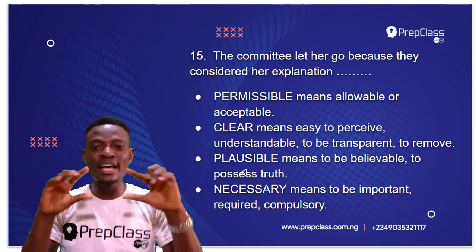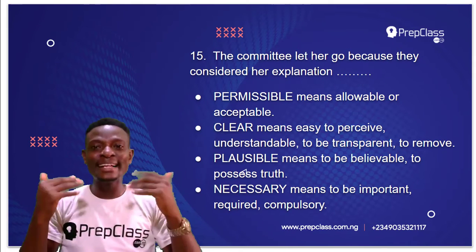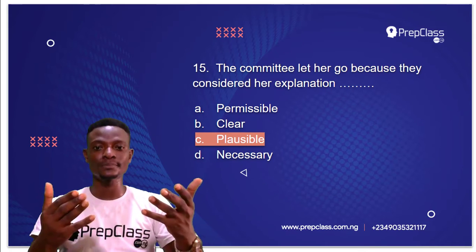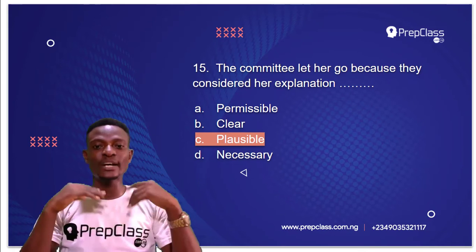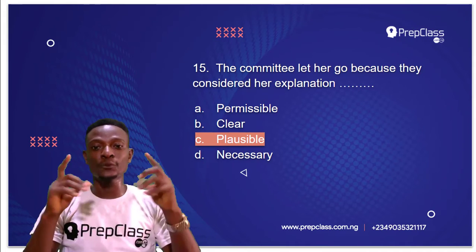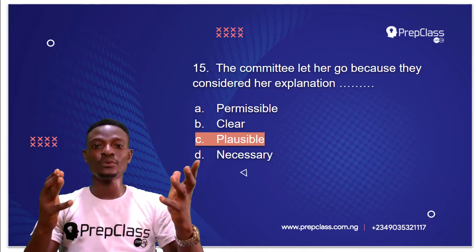So, plausible means to be believable, to possess truth. The committee let her go because they considered her explanation plausible. They considered her explanation believable. They considered her explanation to possess truth. So the answer to this question is plausible.